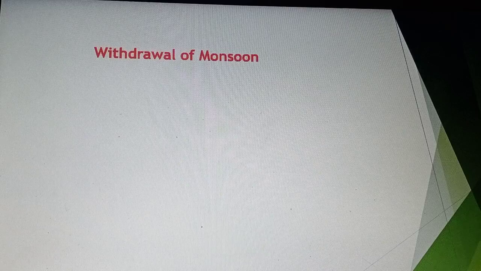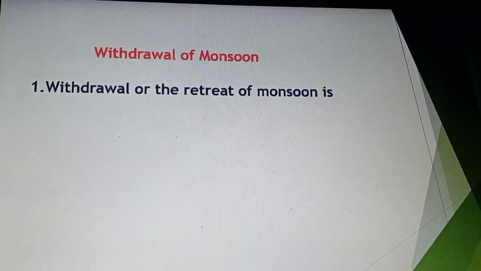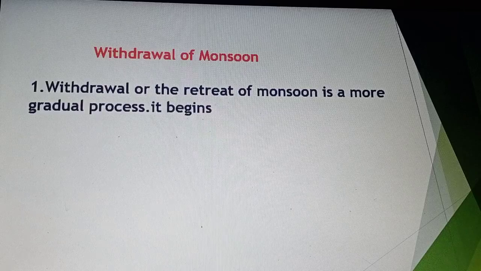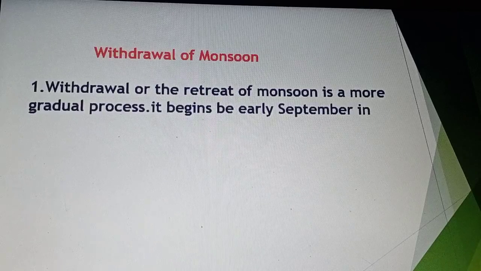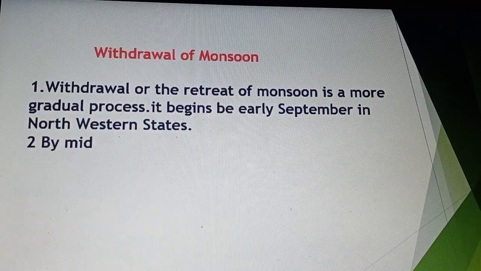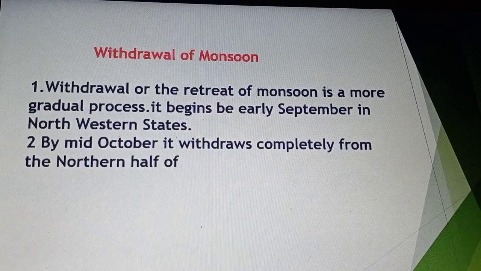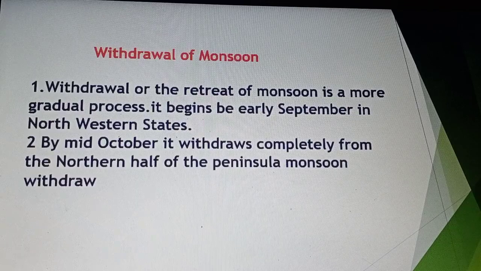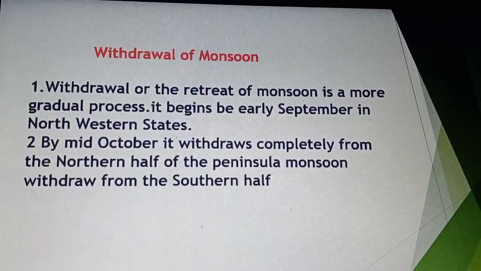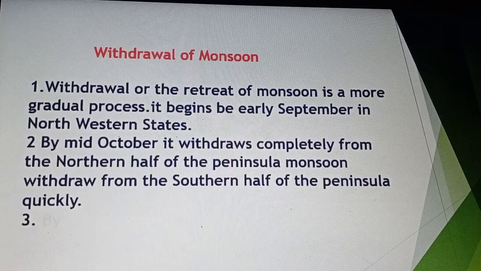Students, this is called the onset of monsoon. Withdrawal means the ending of the monsoon, and it is called the retreating of monsoon. It is a more gradual process, and it begins in early September in the northwestern states, such as Punjab, Gujarat and Rajasthan.